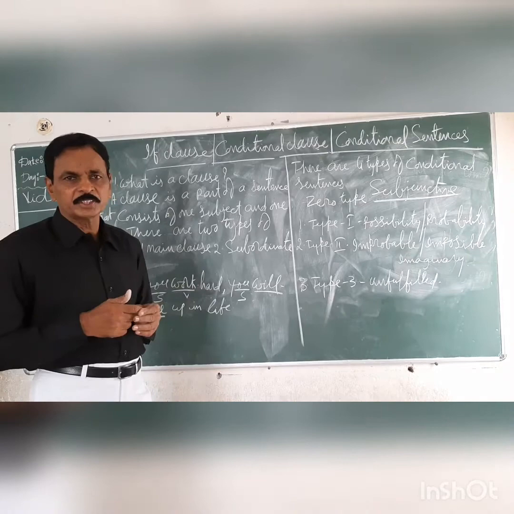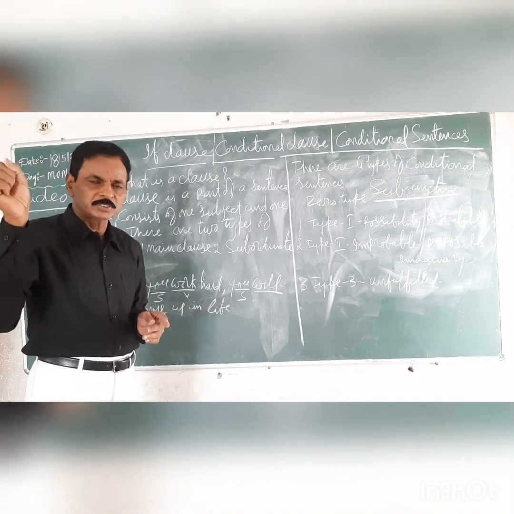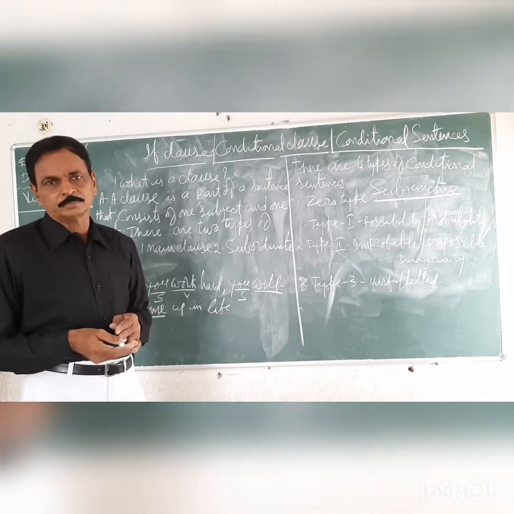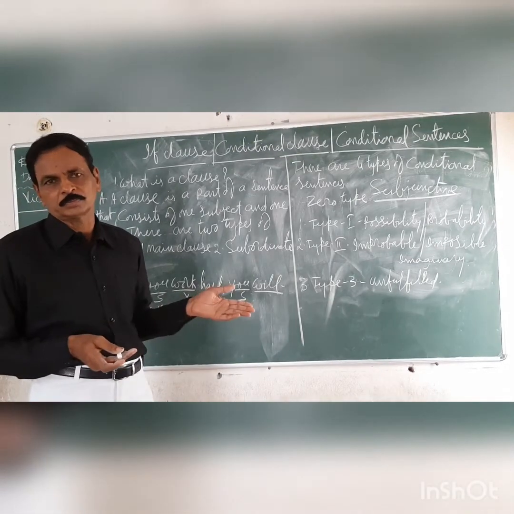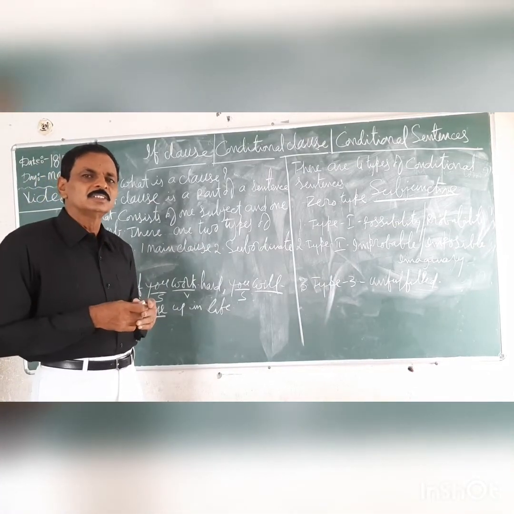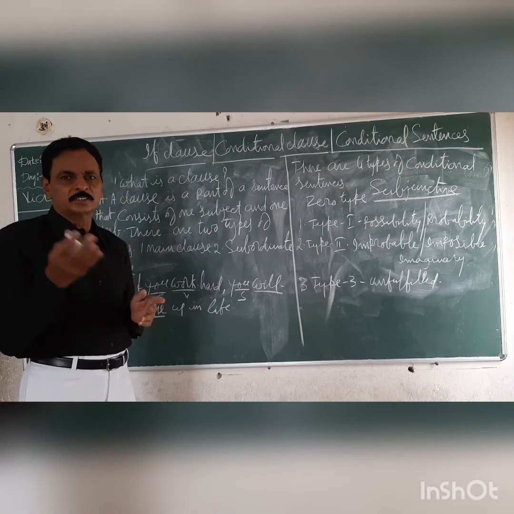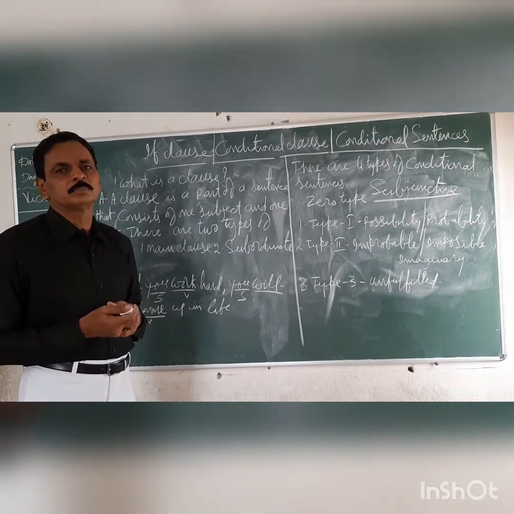And one more important thing, instead of was, with all persons, first, second, third persons, we have to use were in the answer in the second type. Here were is not real past tense, it is called unreal past tense, and the other name is subjunctive.